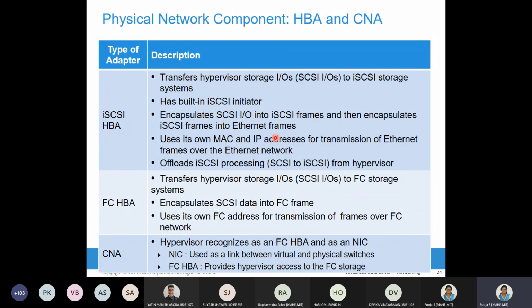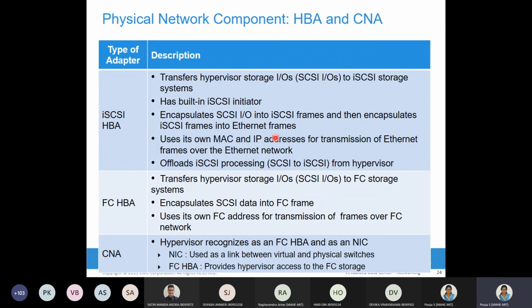We have discussed that the converged network adapter acts like a host-based adapter when the hypervisor kernel is requesting FC type storage or iSCSI type storage. But if it is only IP storage, the CNA will act like a physical NIC.